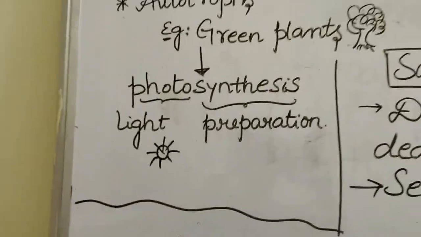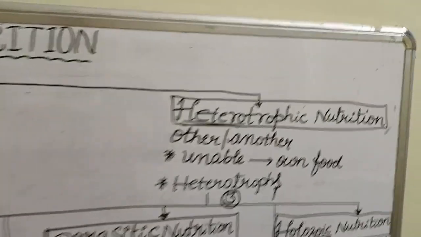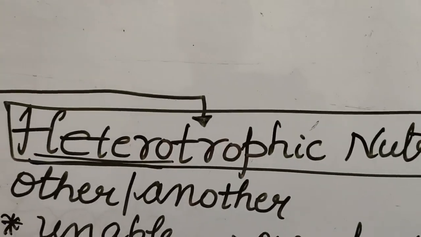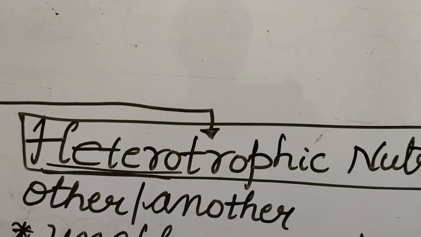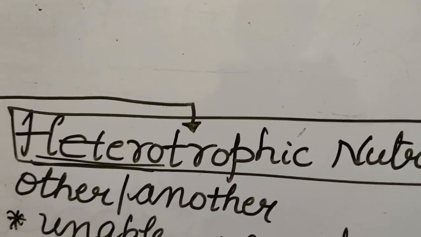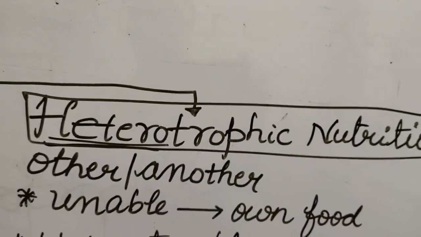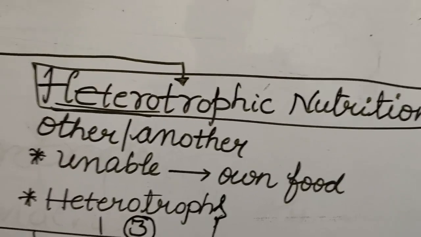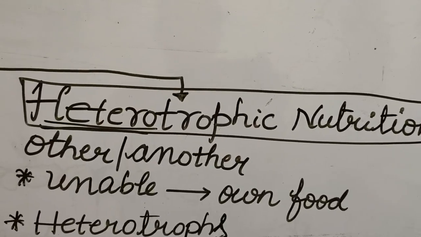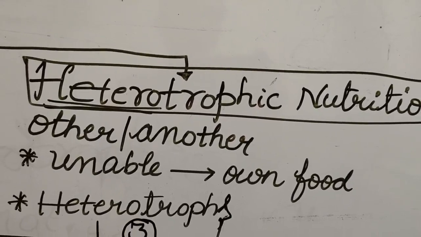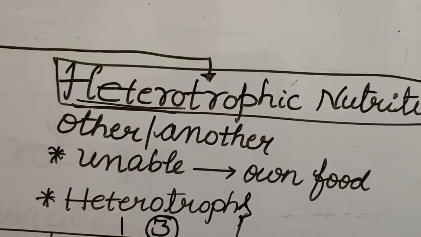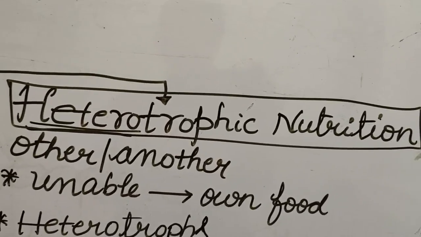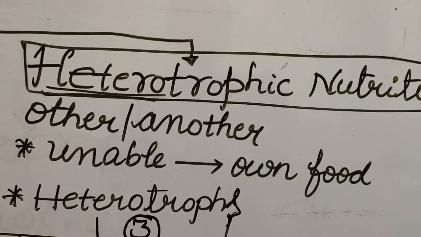Now, let us see about heterotrophic nutrition. The name itself reveals that hetero means other or another. Trophic means which is related to nutrition. Let us see the definition of heterotrophic nutrition. The mode of nutrition in which the organisms are unable to prepare their own food and depend upon other organisms for food requirements is known as heterotrophic nutrition, and the organisms are known as heterotrophs.